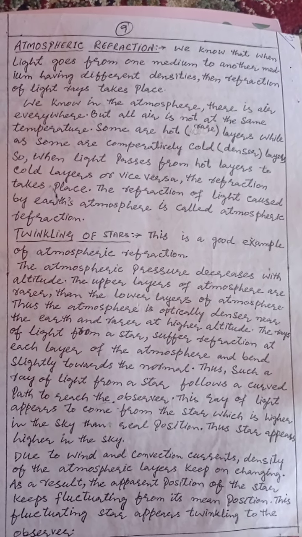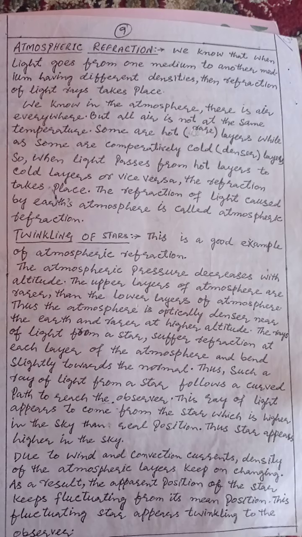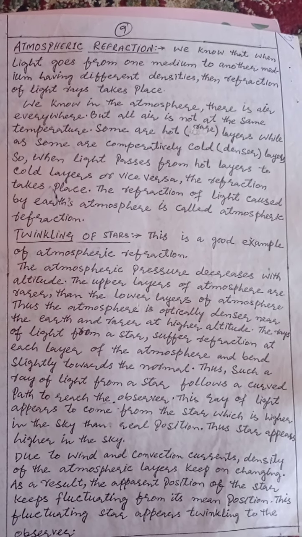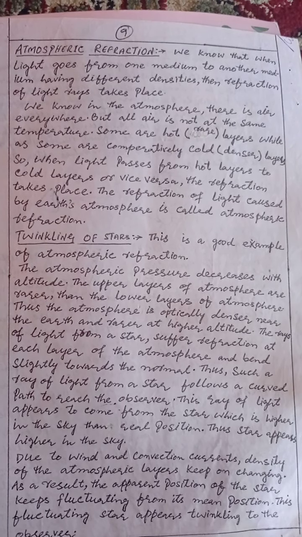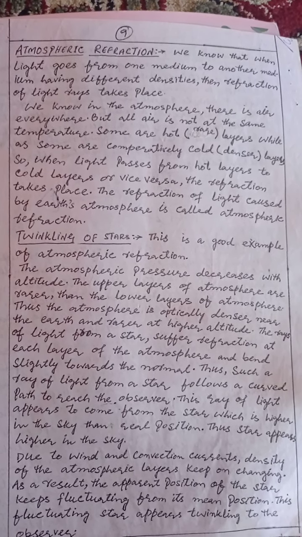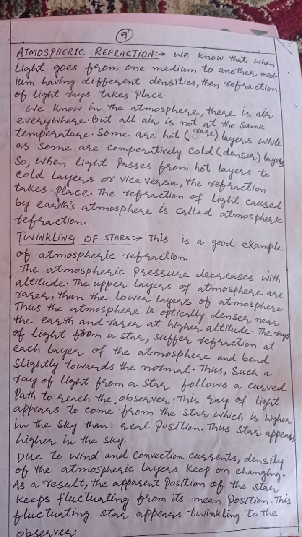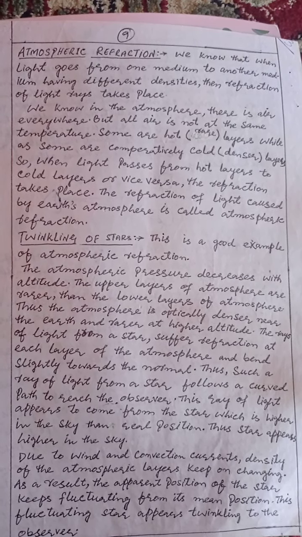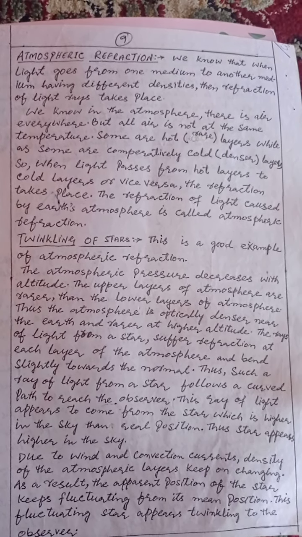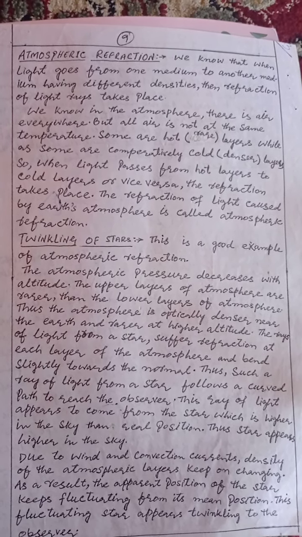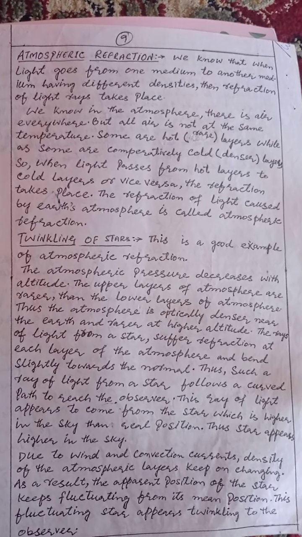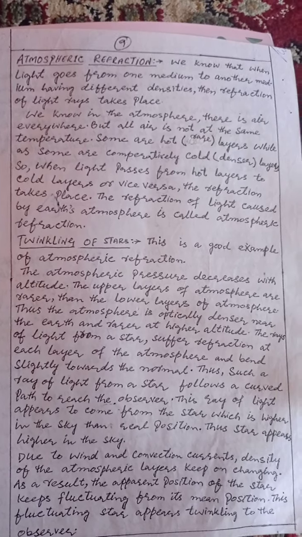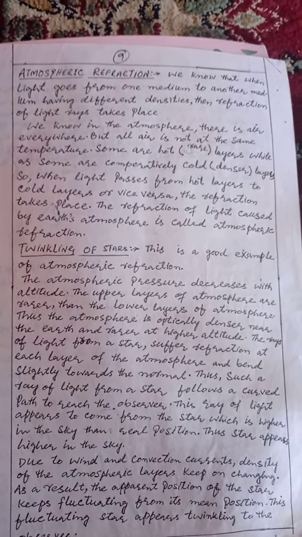So basically, we know in the atmosphere there is air everywhere, but all air is not at the same temperature. At some places, air is hot, or we can say there are rarer layers of air, while at some other places, air is cold, we can say there are denser layers of air. So, when light passes from hot layers of air to the cold layers of air, or vice versa, then the refraction of light takes place. Thus, we can define atmospheric refraction as the refraction of light caused by the Earth's atmosphere. This is simply called atmospheric refraction.